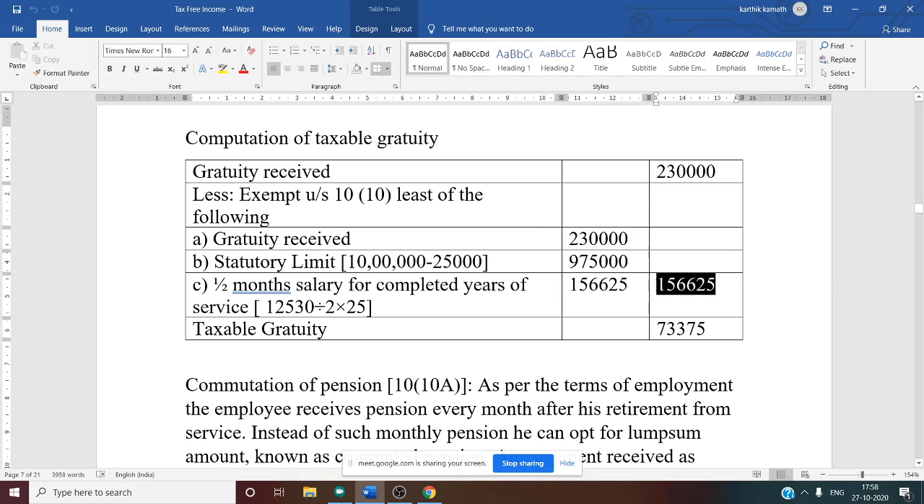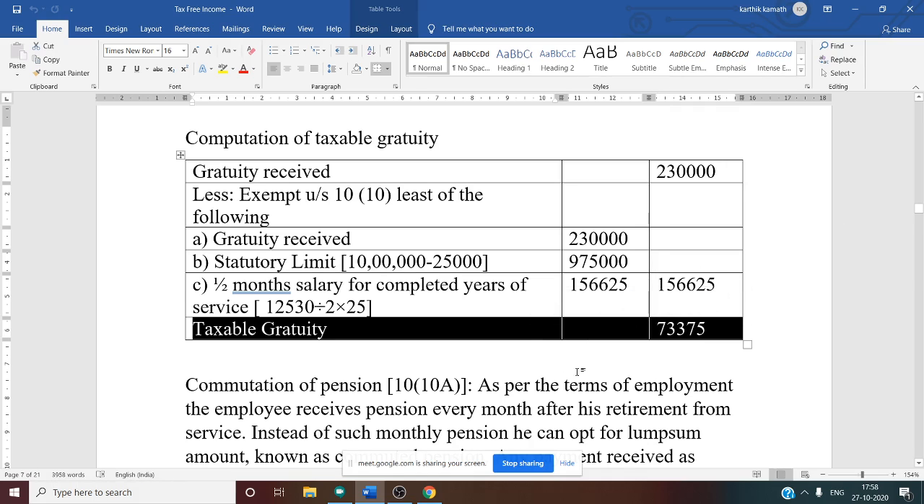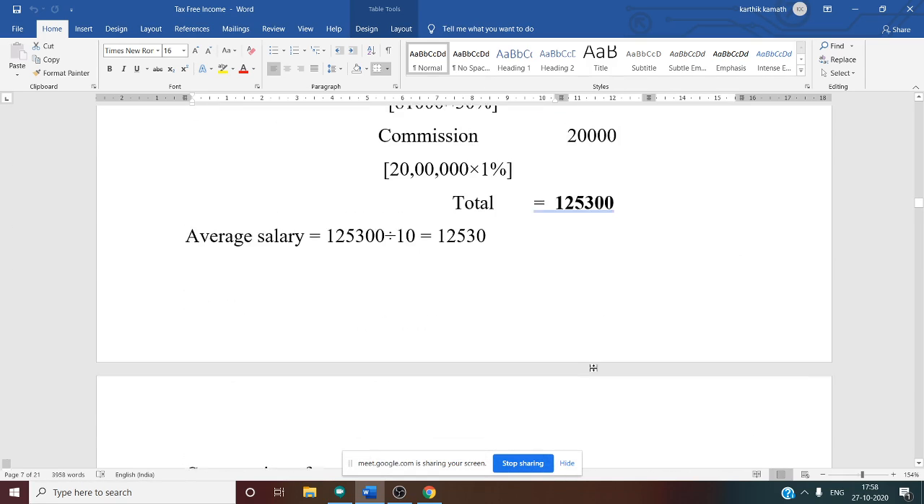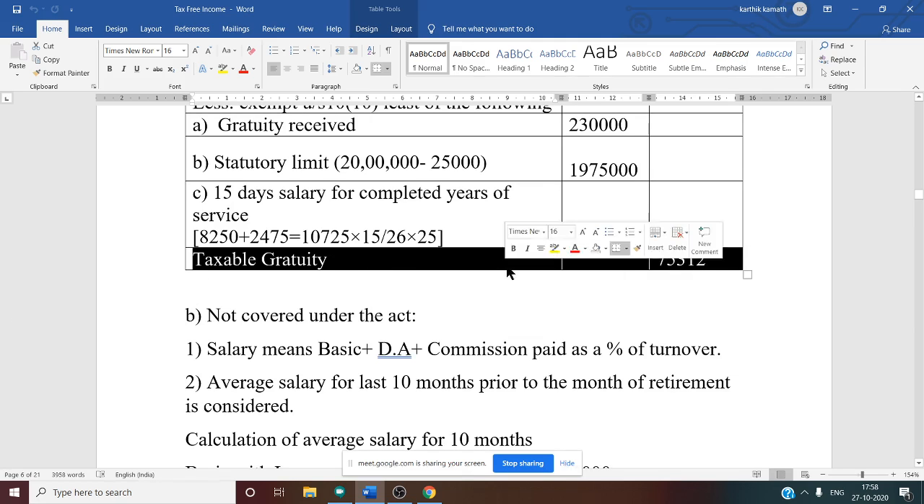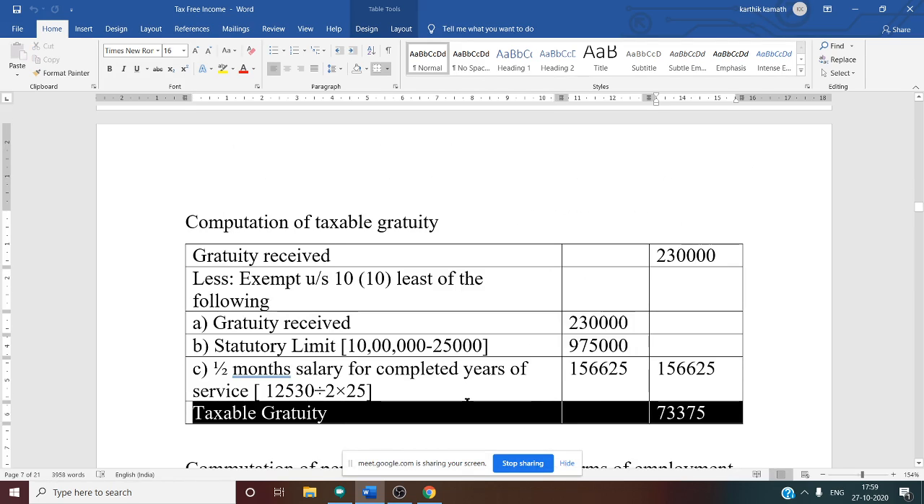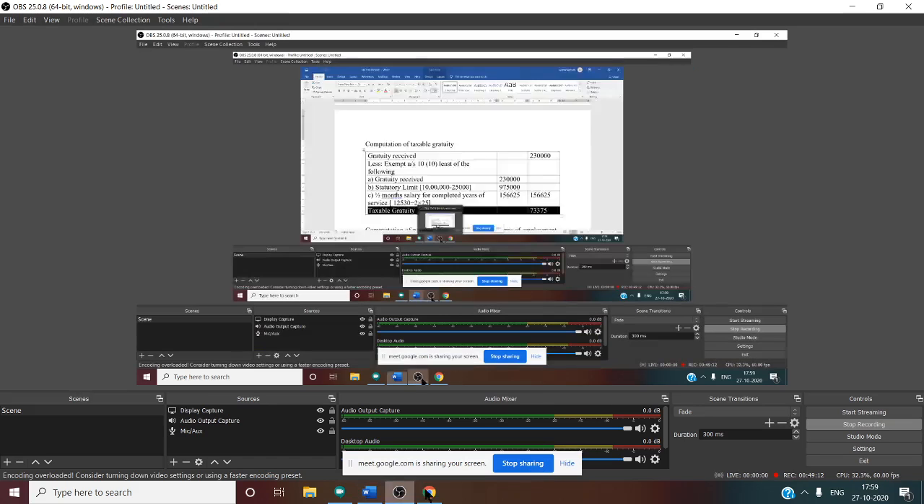Write it in the out column. This amount is exempt from tax. There is no tax on 1,56,625. But what is the taxable gratuity? From gratuity received 2,30,000 minus amount exempt from tax 1,56,625, the remaining amount is taxable, that is 73,375. So if you see here, for not covered, taxable gratuity is 73,000. For covered, taxable gratuity is 75,000. In this particular problem, not covered is beneficial to the employee. So this is about this problem.